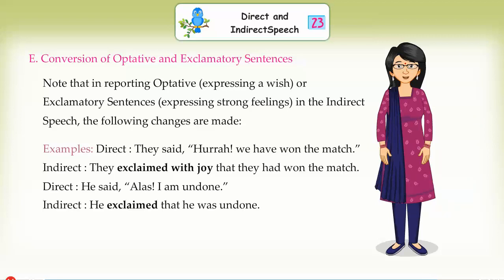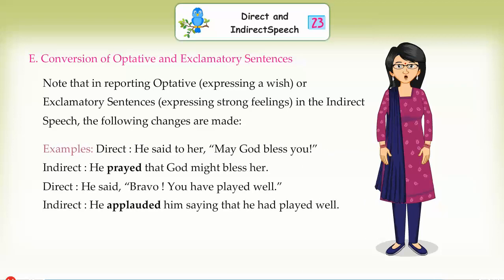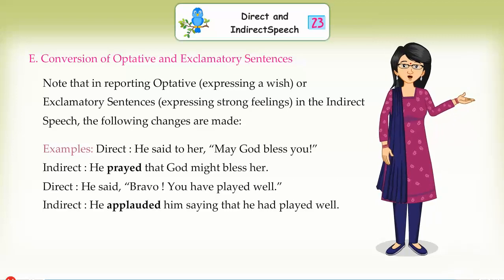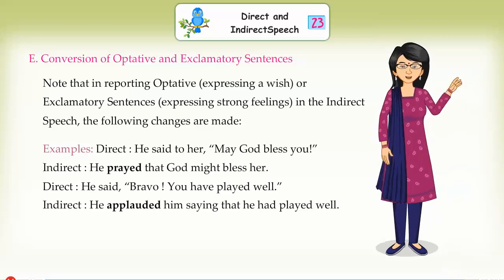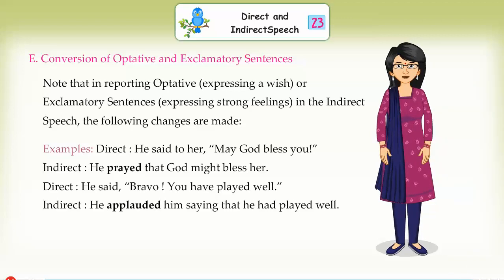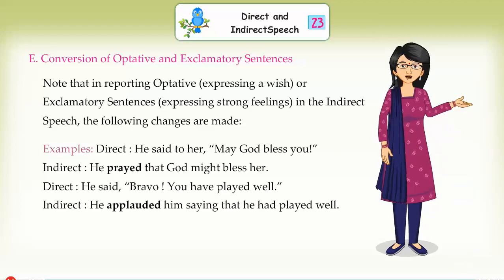In indirect: He exclaimed that he was undone. Direct: He said to her, "May God bless you." In indirect: He prayed that God might bless her. Direct: He said, "Bravo, you have played well." In indirect: He applauded him saying that he had played well.